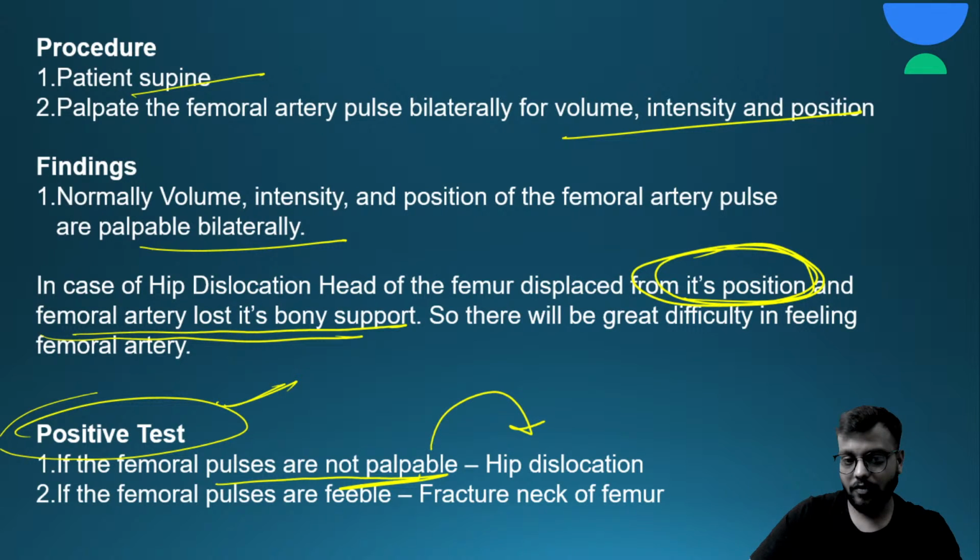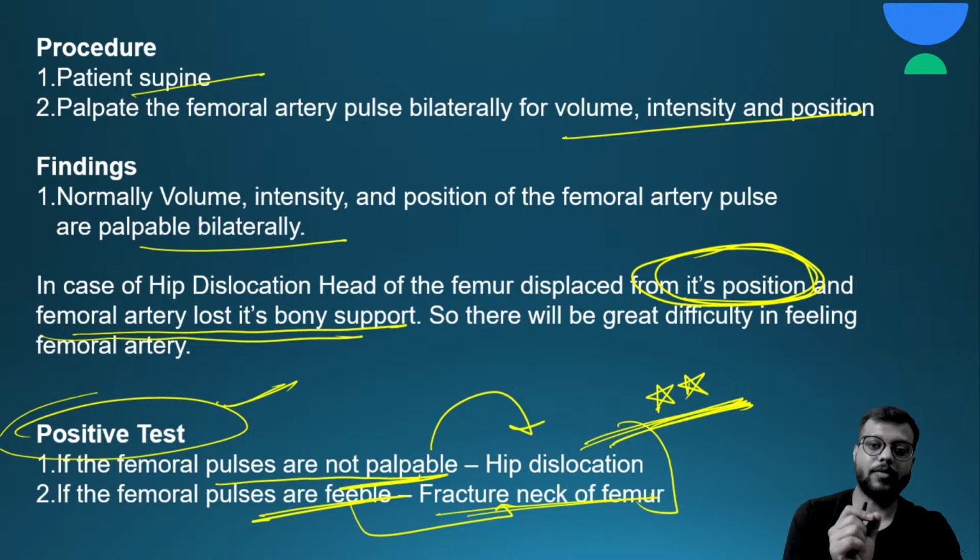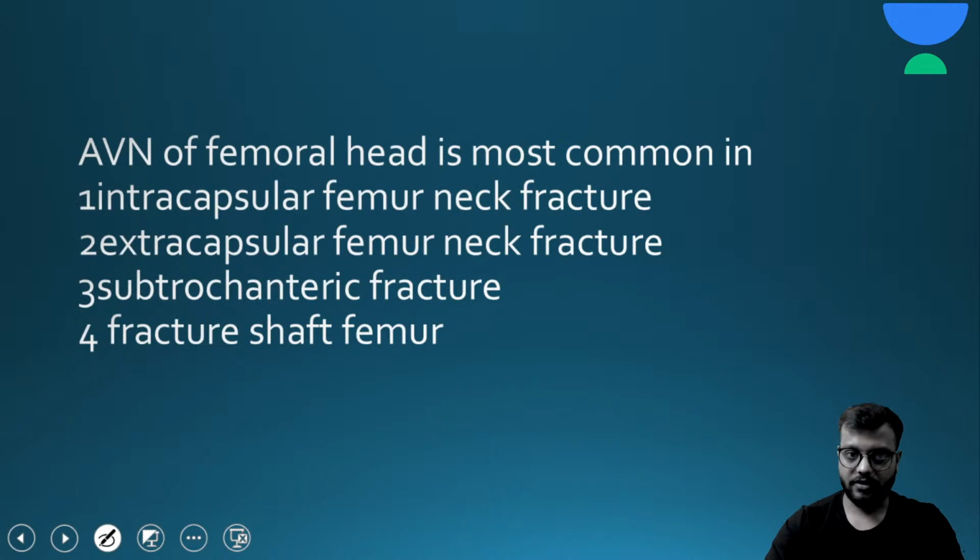Okay, so the positive test here is, if the femoral pulses are not palpable, it is hip dislocation, and if they are feeble, then it points towards the fracture of neck of femur. This is called the sign of Narath or vascular sign of Narath. Okay, it is important. Just remember that in dislocation of the hip, you will not be able to feel the femoral pulses because the bony support is lost. Okay, this is called the vascular sign of Narath.